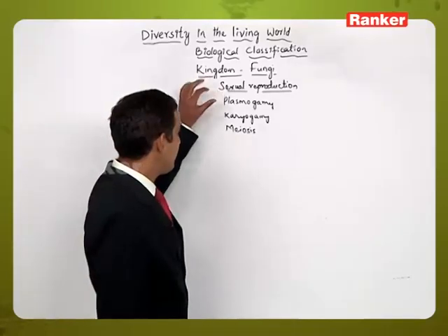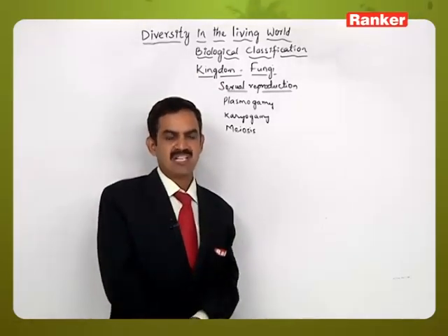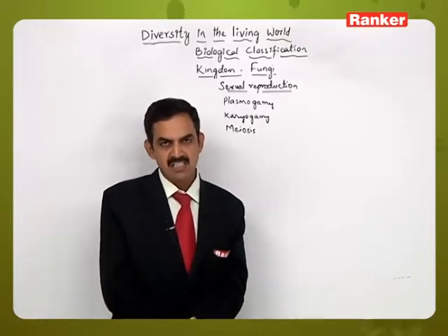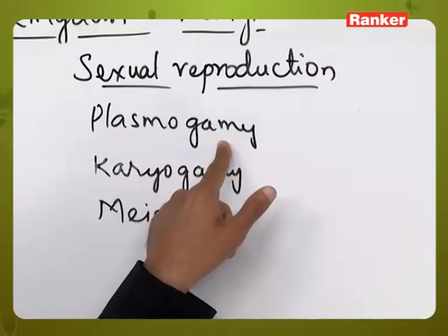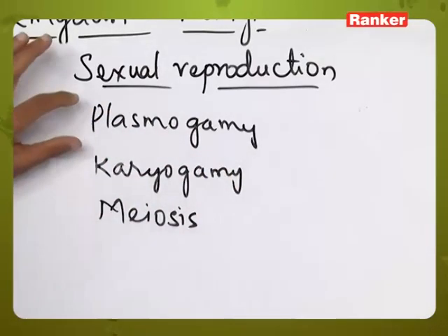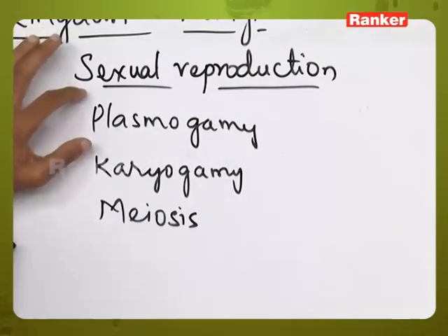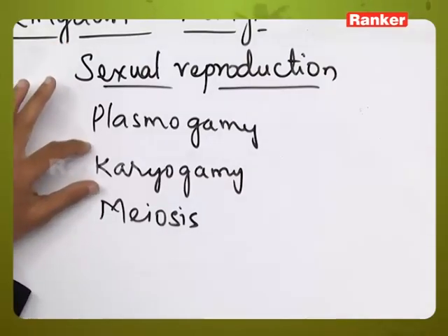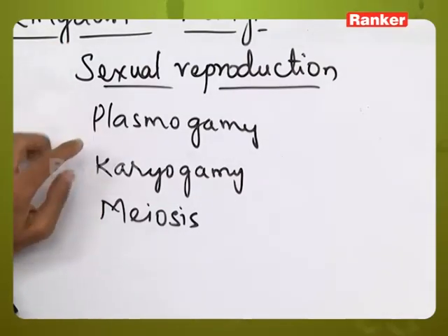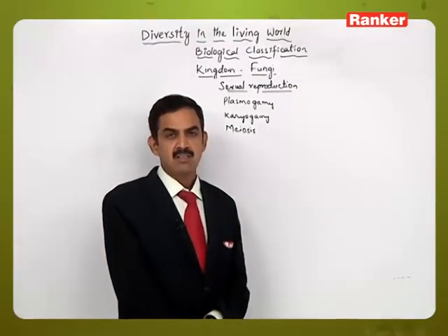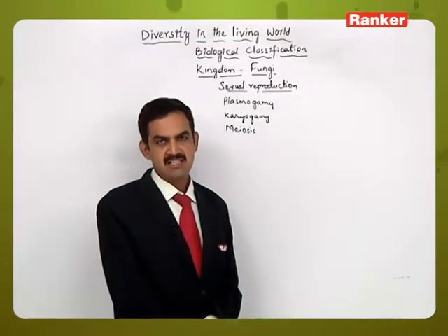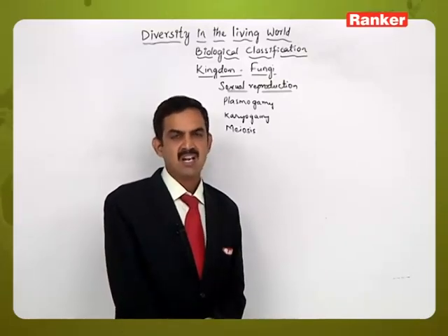In plasmogamy, when the reproductive structures fuse, the nuclei do not fuse directly, but only the cytoplasmic contents fuse. It is the fusion of the protoplasmic or cytoplasmic contents in which the nuclei remain separate. This first step is called plasmogamy, and after some time the individual nuclei present in that fused structure start fusing.